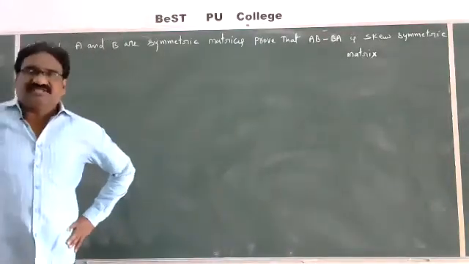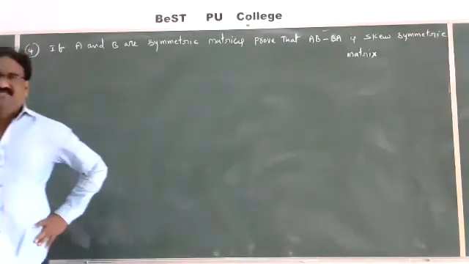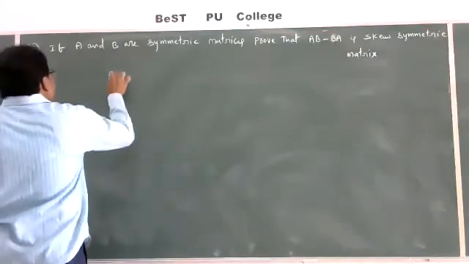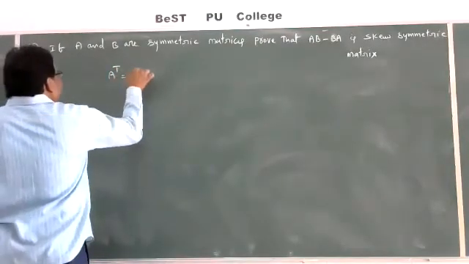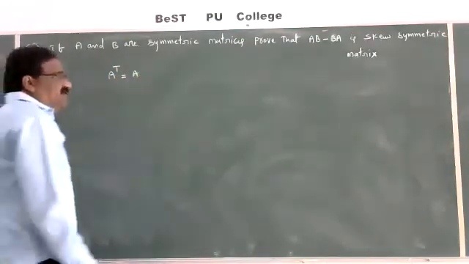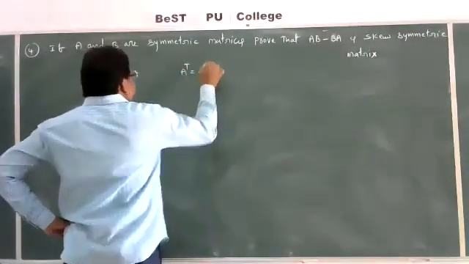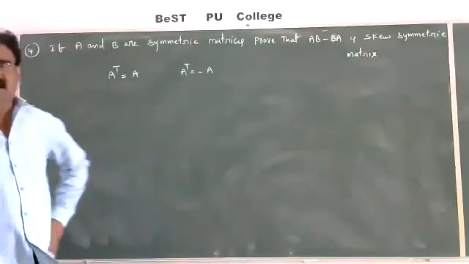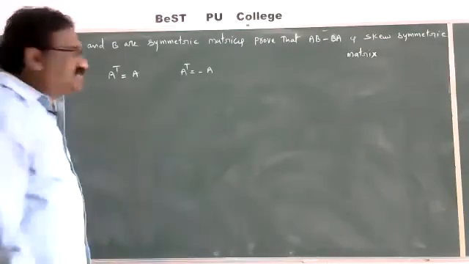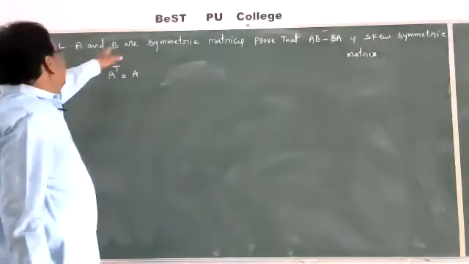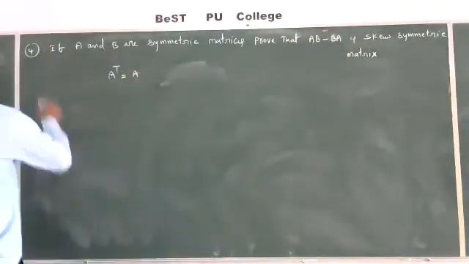Already you know the definitions of symmetric and skew symmetric matrix. If A is any square matrix, then A transpose is equal to A, it is called symmetric matrix, and A transpose is equal to minus A, then it is called skew symmetric matrix. So here what is given? A and B are symmetric matrices.